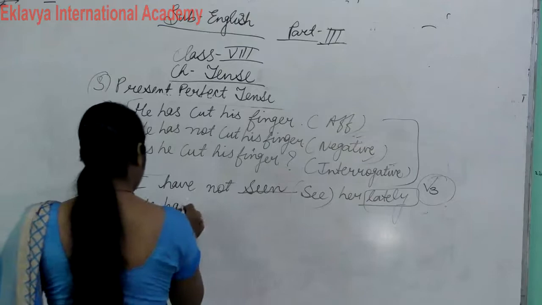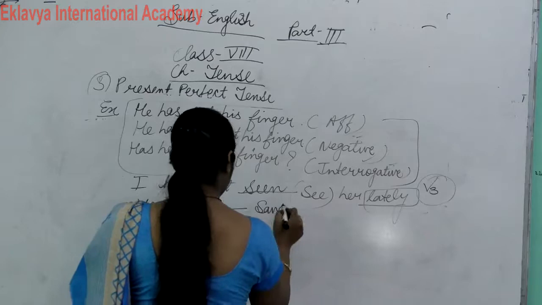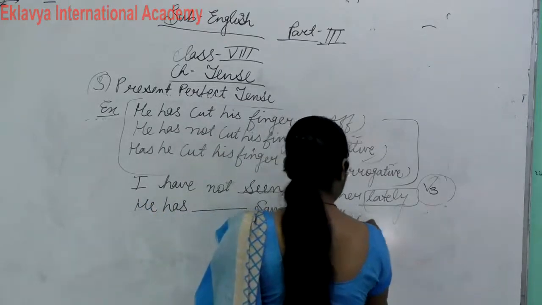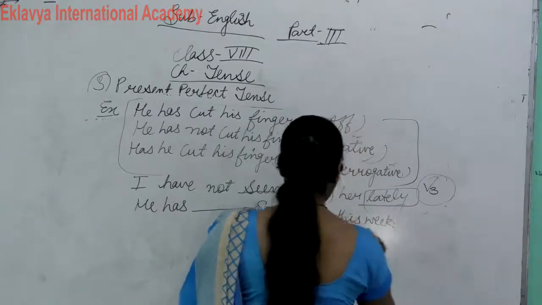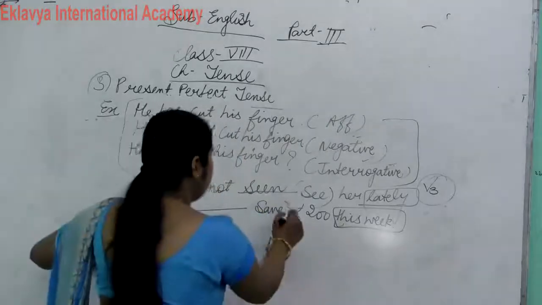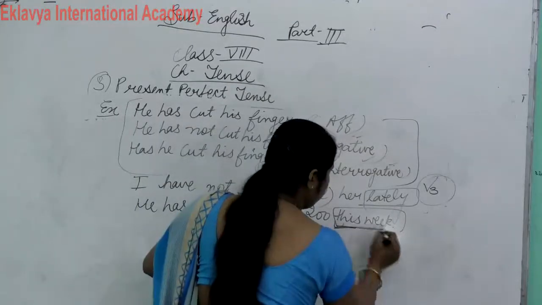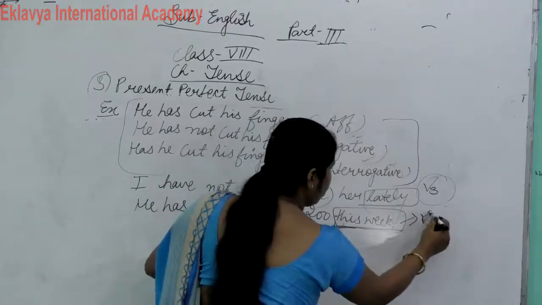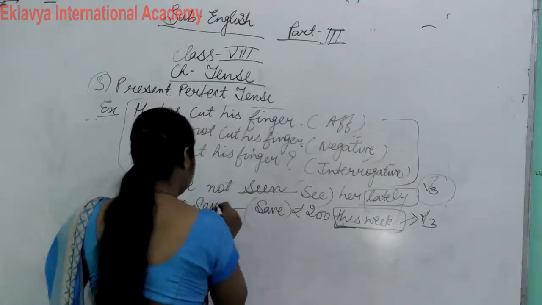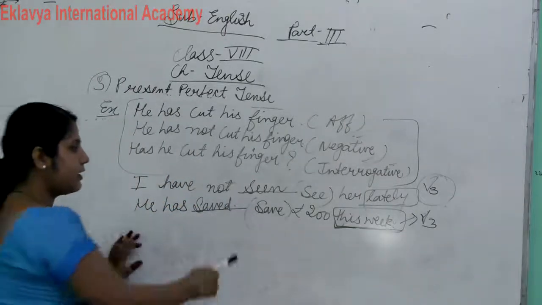He has saved rupees 200 this week. This week comes here. What is this? And this is save. So this week indicates present perfect tense. So what do we use here? Verb third form. And what is the verb third form of save? Saved. He has saved rupees 200 this week.